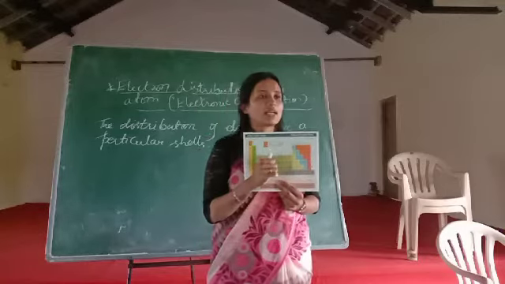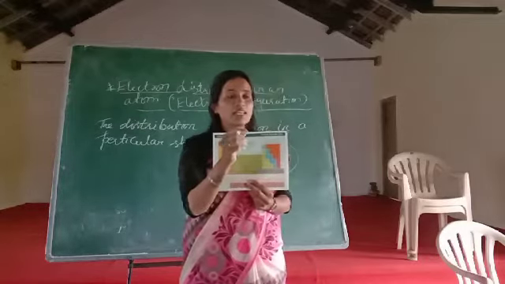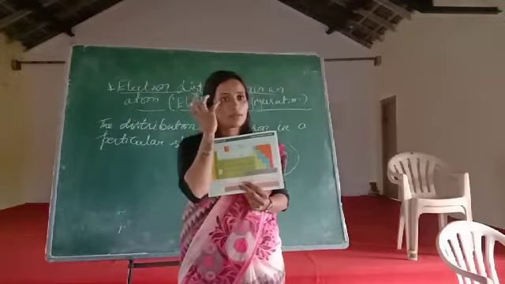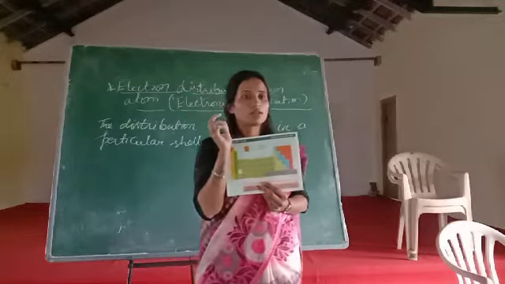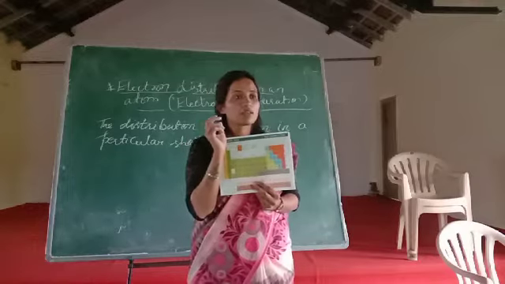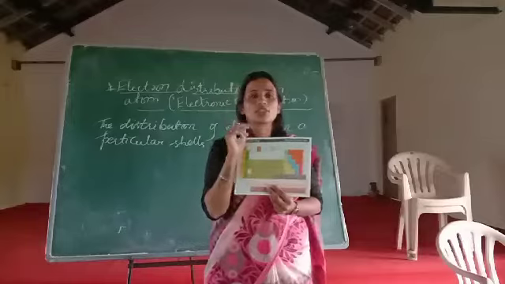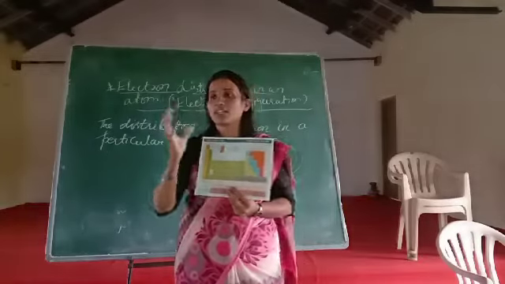What is an element? See children, what is an element? Anybody? An element is a group of molecules. It is a particular thing.